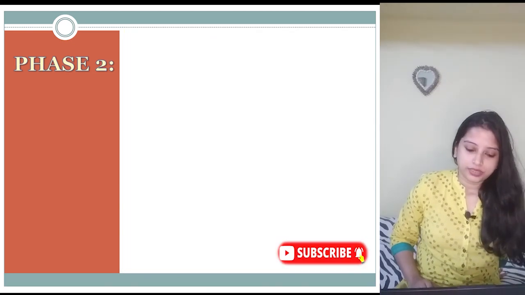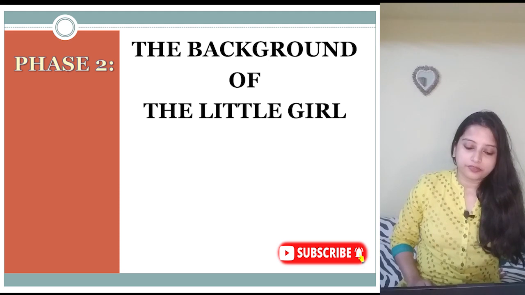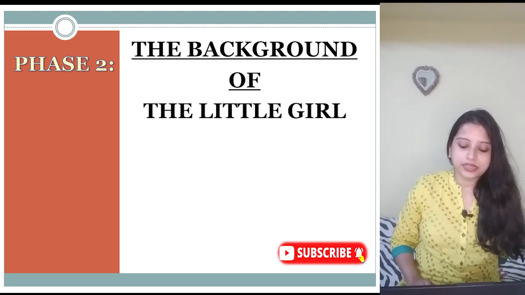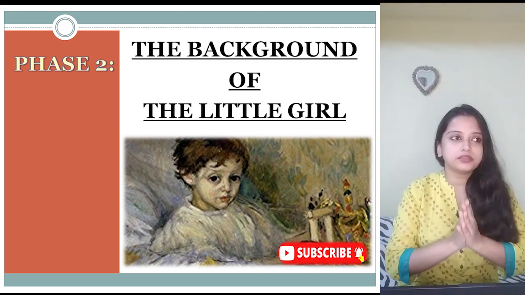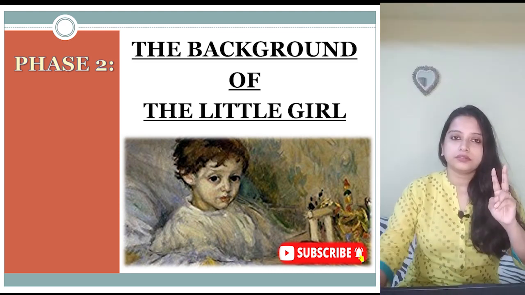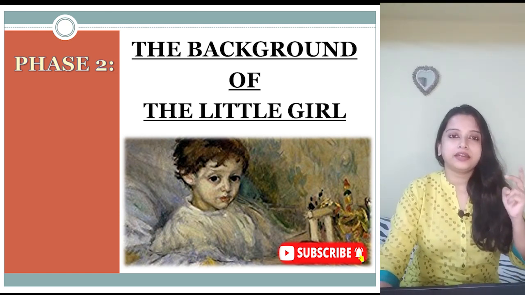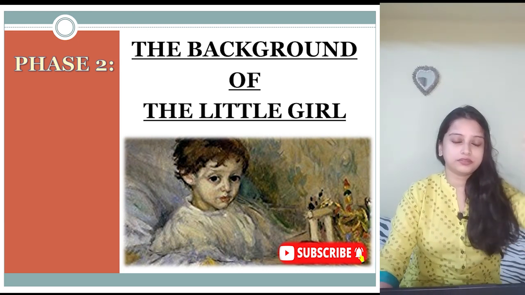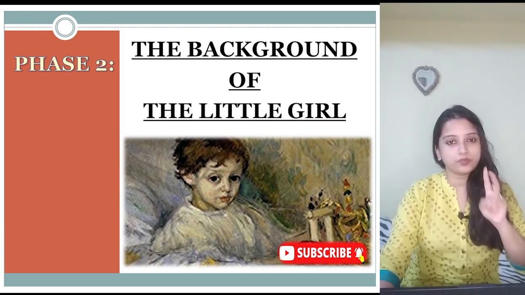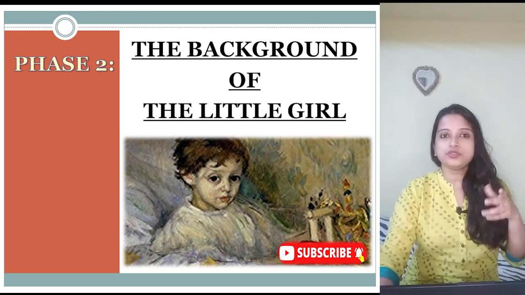Phase 2. The question is the background of the little girl. From the background of the little girl, the thing that we know over here is this girl is actually the youngest one. There are one brother and one sister of her, Kate and I think William. Check the name if I have made a mistake. The 1 boy and 1 girl are elder to her, and they used to take care of her.